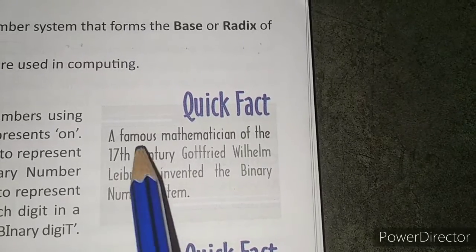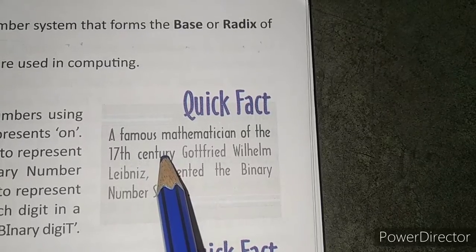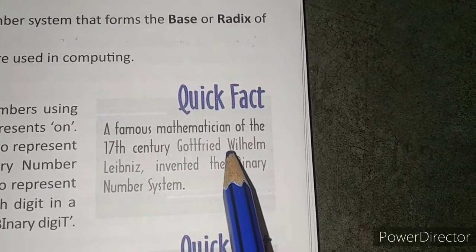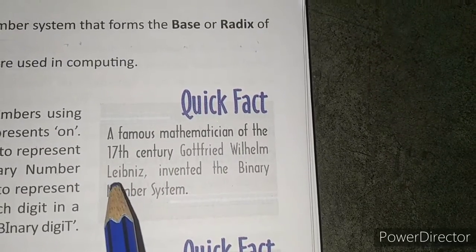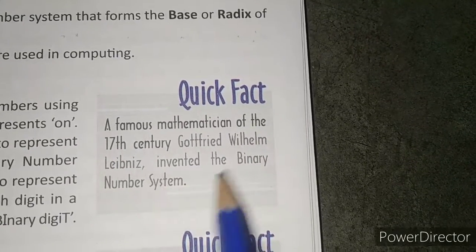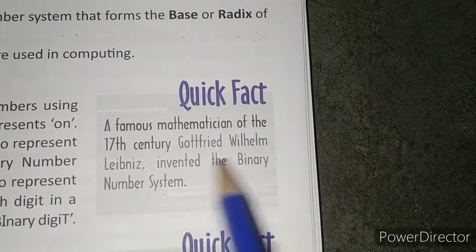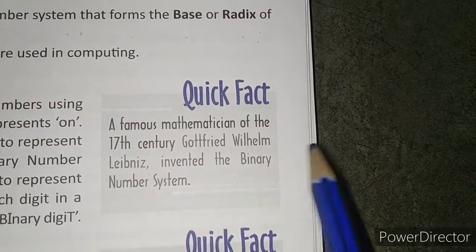It means the binary number system was developed in the 17th century by a mathematician whose name was Gottfried Wilhelm Leibniz.